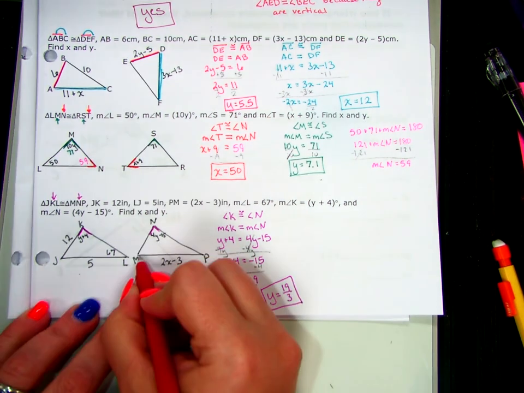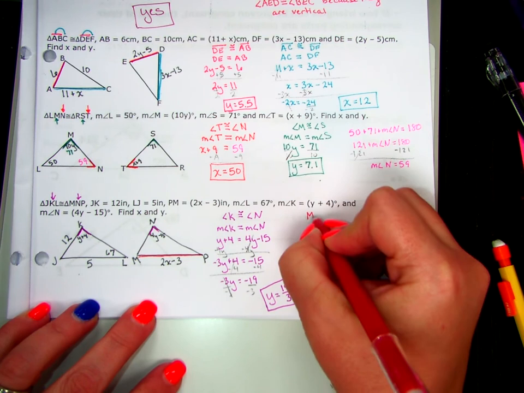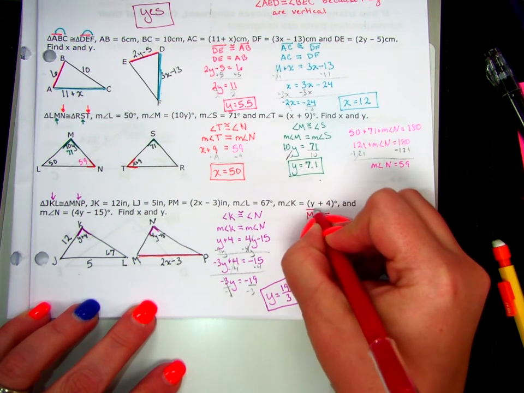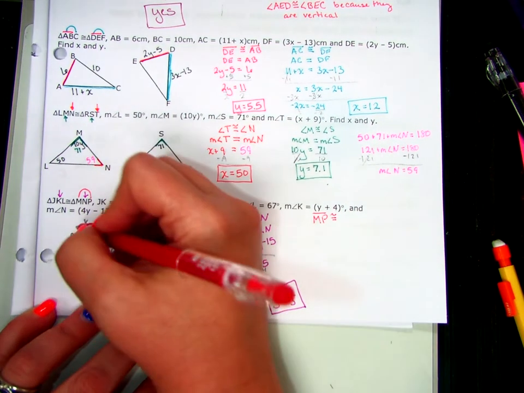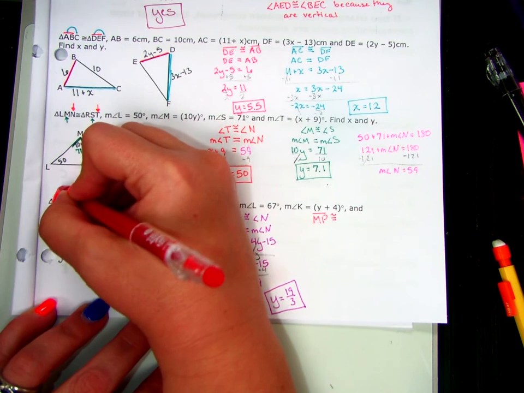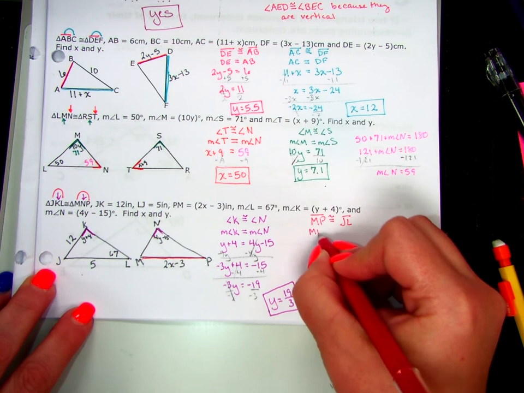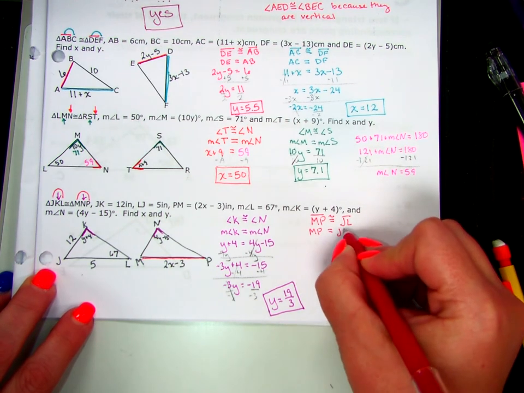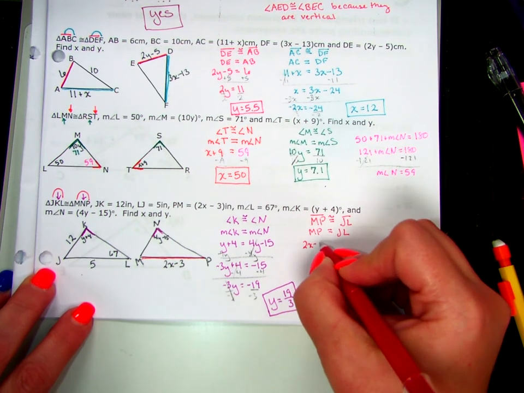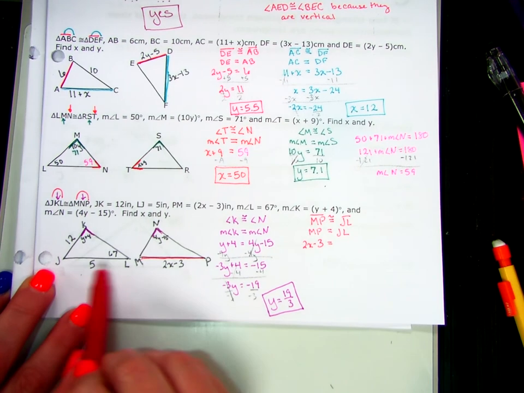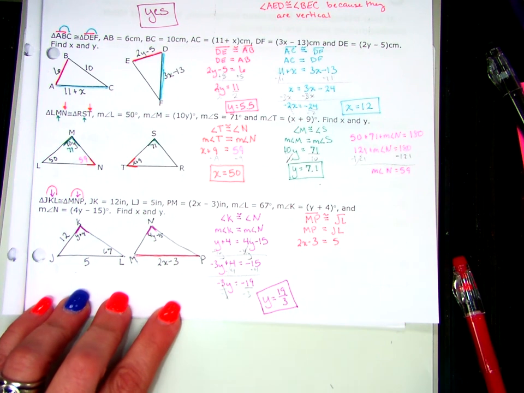All right, so now let's find x. I see an x here on MP. MP will be congruent to what? JL. So that means the distance from M to P will equal the distance from J to L. The distance from M to P is 2x minus 3. And the distance from J to L is 5. What do I do first?